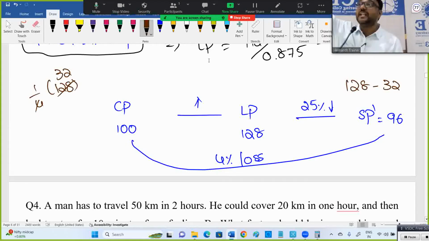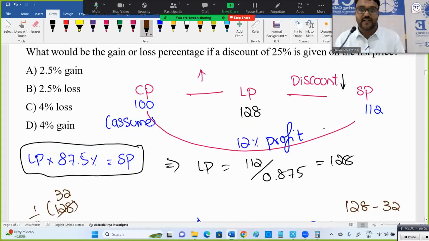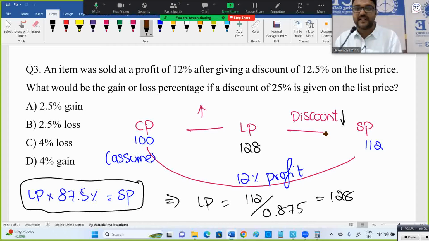Some people may solve this question in the exam by assuming the selling price is 100. It's your wish, but I suggest don't go for selling price because it keeps changing. You assume the cost price or the labeled price, which is fixed. You purchased and labeled already, and depending on the discount, the selling price will vary. Assume the labeled price is 100, then calculate the selling price and cost price, or assume the cost price. It's all up to you. But finally, 4% is the loss.